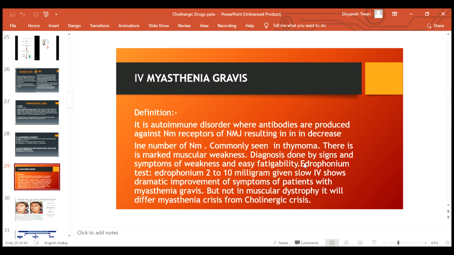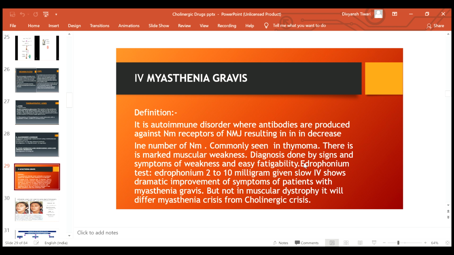Now coming to the next topic, that is myasthenia gravis. Friends, we all know that our megastar Mr. Amitabh Bachchan is suffering from myasthenia gravis. So let's discuss his disease. Now definition: it is an autoimmune disorder where antibodies are produced against the NM receptors of the neuromuscular junction, resulting in a decrease in the number of NM receptors. Commonly it is seen in patients with thymoma. There will be marked muscular weakness.